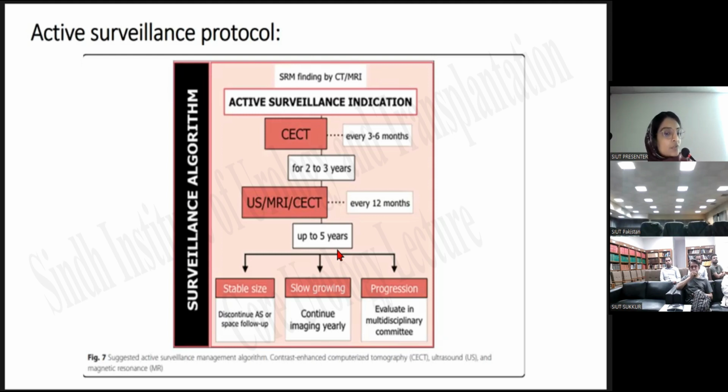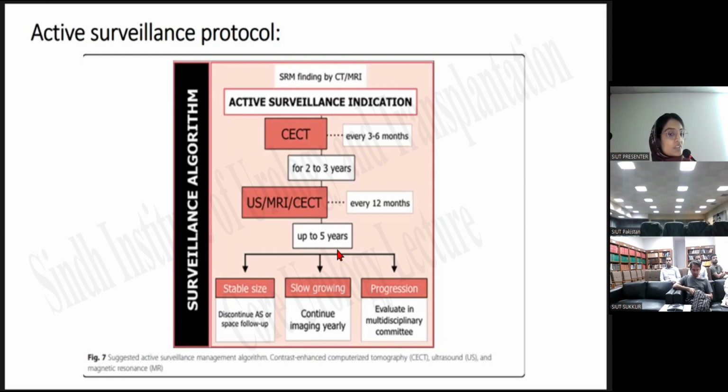And then after 2 to 3 years, once the tumor size becomes stabilized, we can follow the patient every 12 months, again based on cross-sectional versus ultrasound imaging. And then up to 5 years, the patient is followed on the basis of stable tumor size. After 5 years we have 3 options.